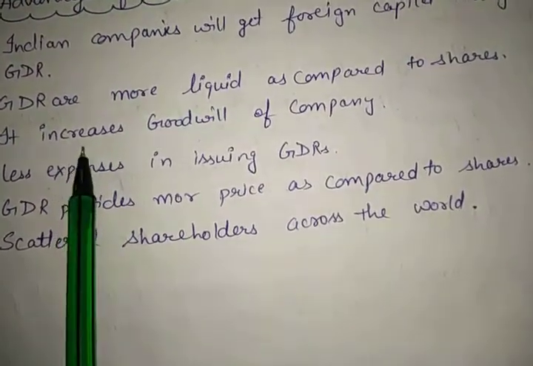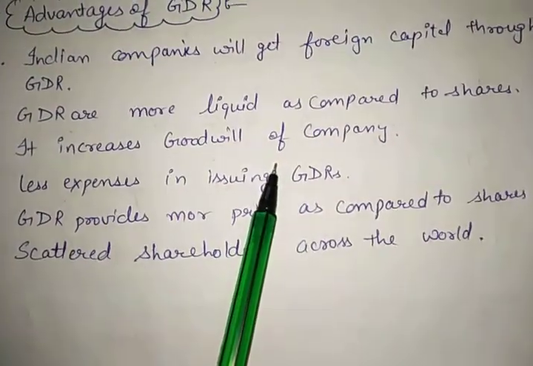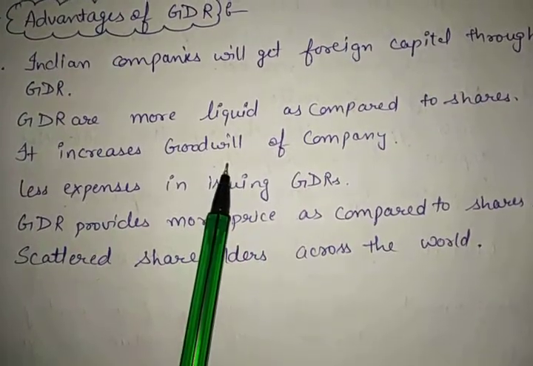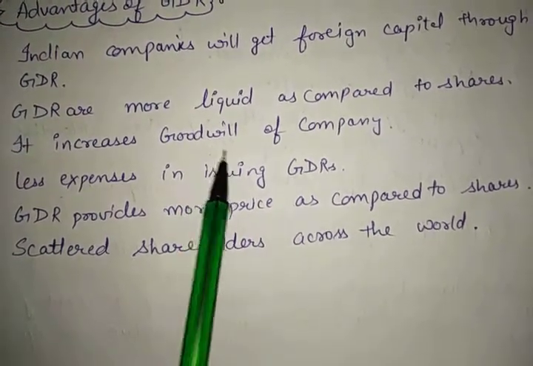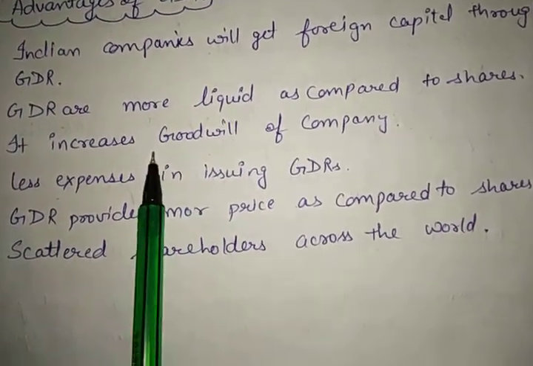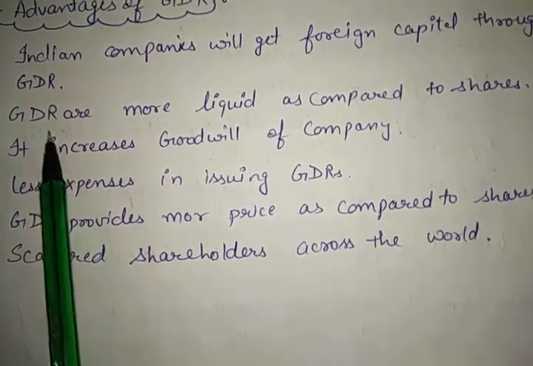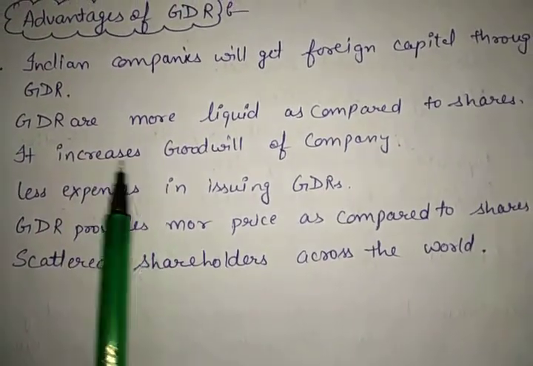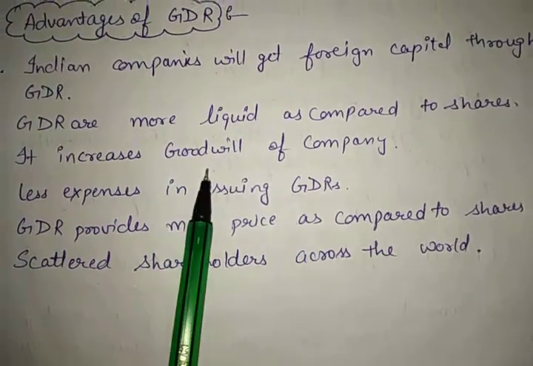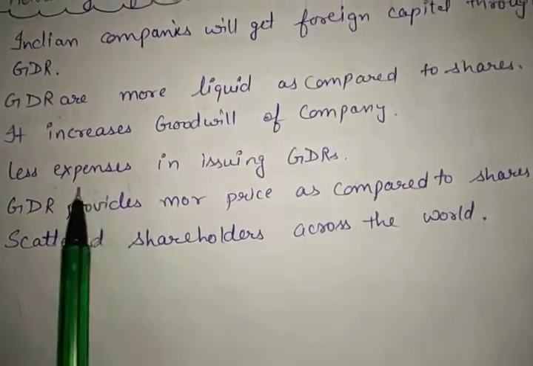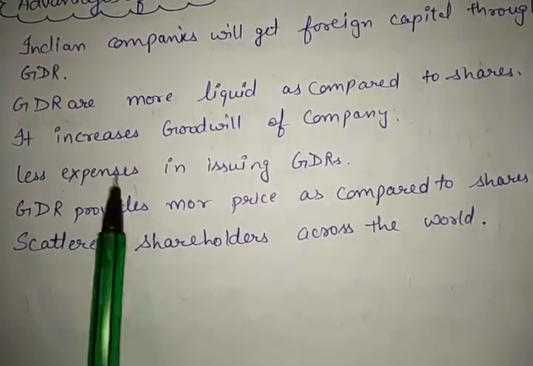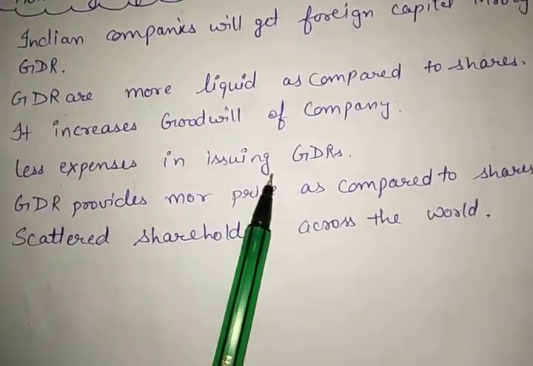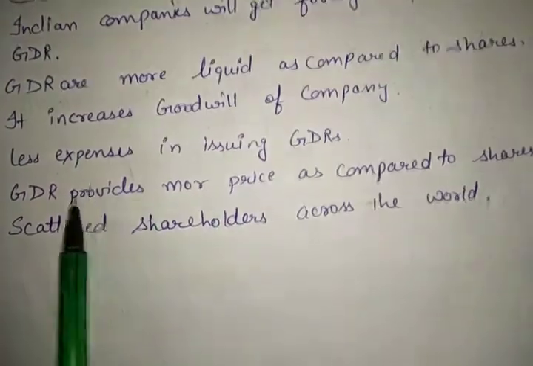Third is it will increase the goodwill of the firm. How? Like this firm is issuing GDR. Okay, this is a very great firm. This is a general assumption in the mind of people that if a firm is issuing GDR or ADR, that will be a very good firm. So it also increases the goodwill in the eyes of people. Next is less expenses in issuing GDR. There are very little expenses included in issuing GDR.